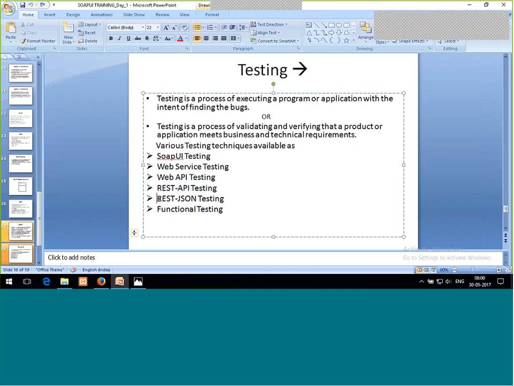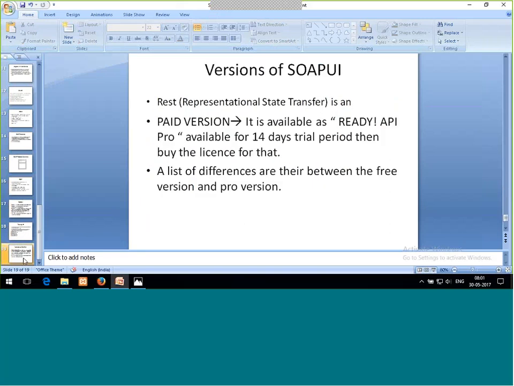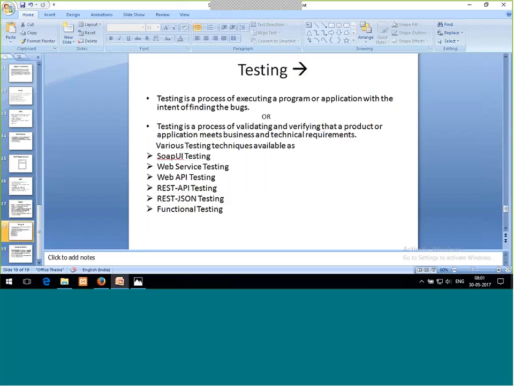Now, Rest-Json means if I'm using REST as my architecture and JSON as my language, then it is Rest-Json testing. And if I say functional testing, then I'm going to test the functionality of my web service, so it is functional testing. So these all are the same terms, and Rest-Json is very famous these days. Okay, we are done with testing. These all are the terms which are available under testing.